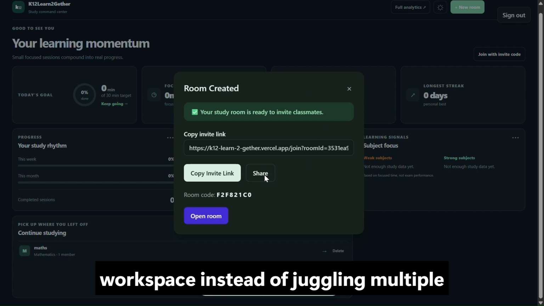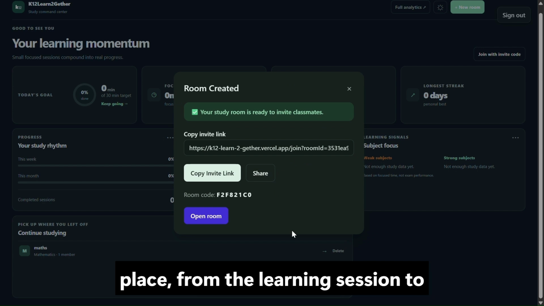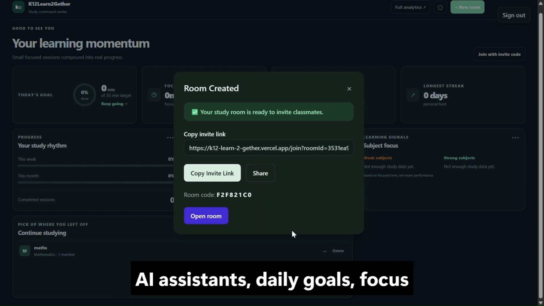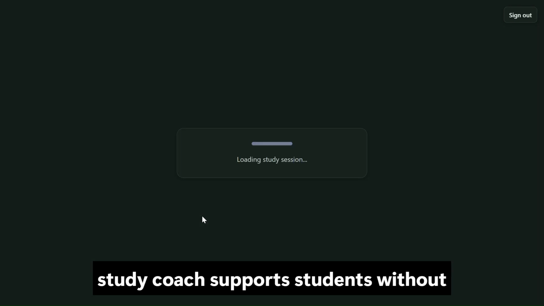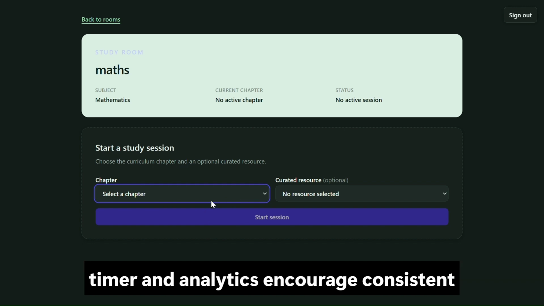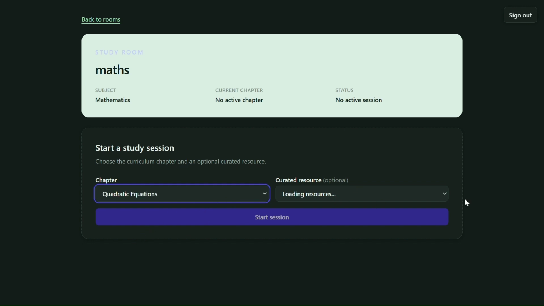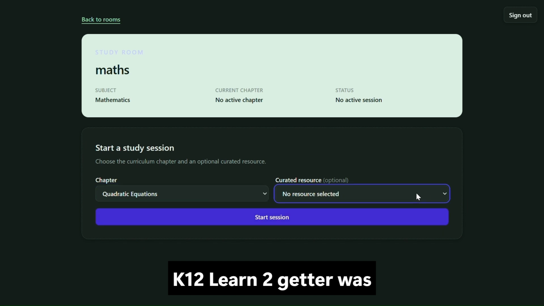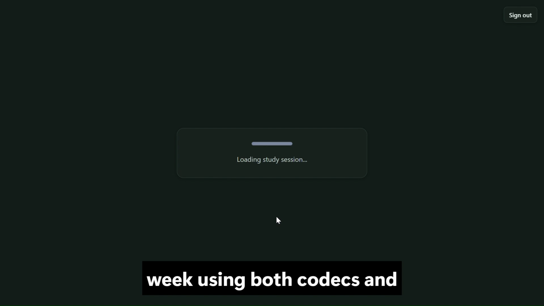Instead of juggling multiple apps, everything is available in one place, from the learning session to AI assistance, daily goals, focus tracking, and progress analytics. Our AI study coach supports students without replacing teachers, while the focus timer and analytics encourage consistent study habits and genuine accountability. k12learn2gether was built during OpenAI Build Week using both Codex and GPT 5.6.